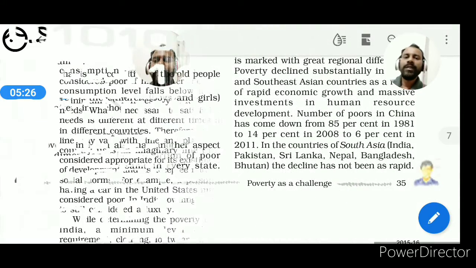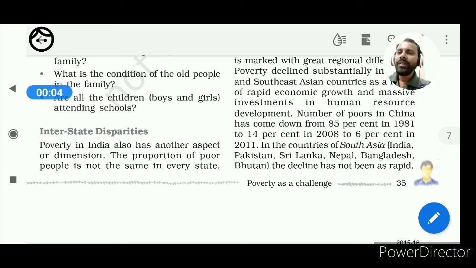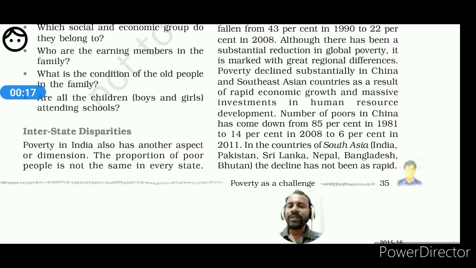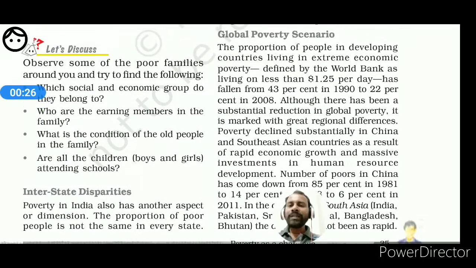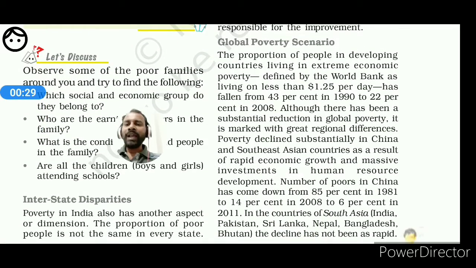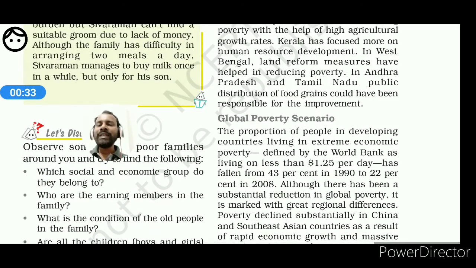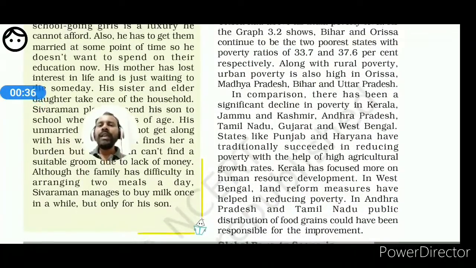Dear students, we are going to page number 35. We are going to discuss the interstate disparities. Obviously, not only from society to society, among the states there are also some differences in the level of poverty. Some states have comparatively greater income, greater per capita income, whereas some states have less income. So look at what the interstate disparities are.